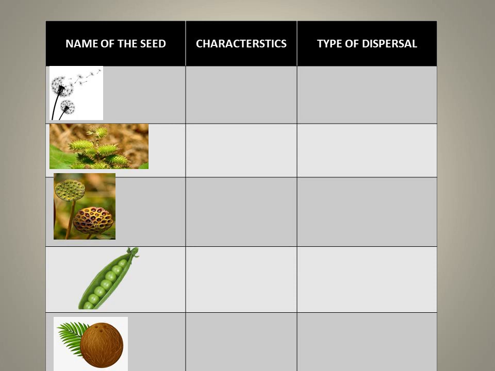Children, the second activity is also very easy. I have given you some pictures. You need to identify those pictures and name the seed. And you also have to tell the characteristics of the seed and how these seeds are dispersed. Which agent helps them to disperse. Yes children, so it's very easy. Again, see the video 2-3 times. Read through your e-book and solve these questions.